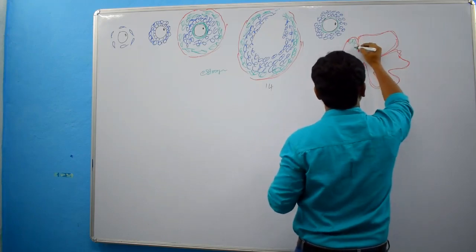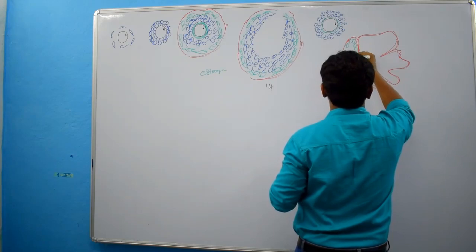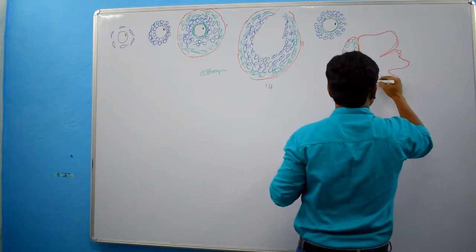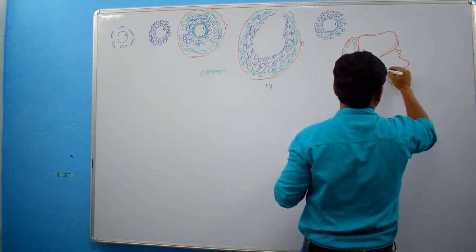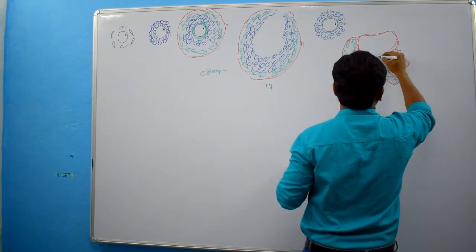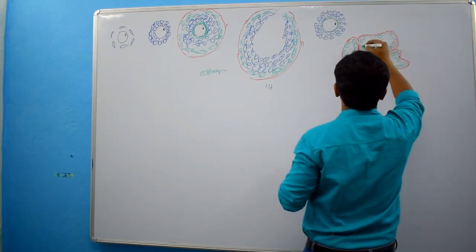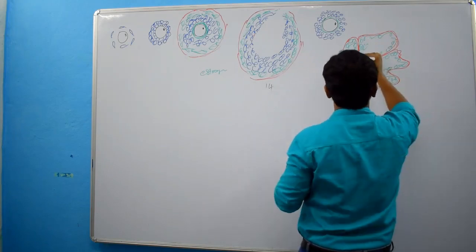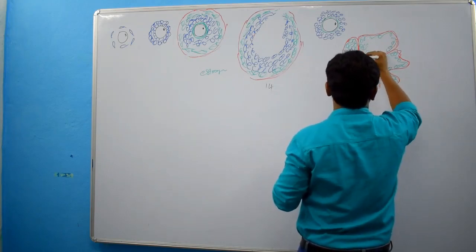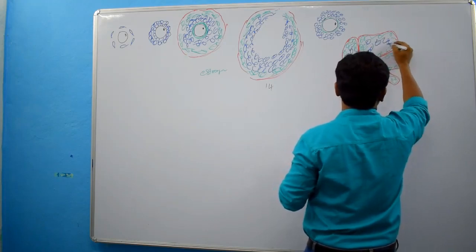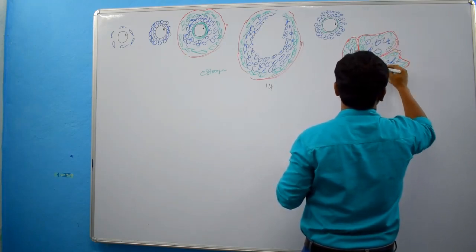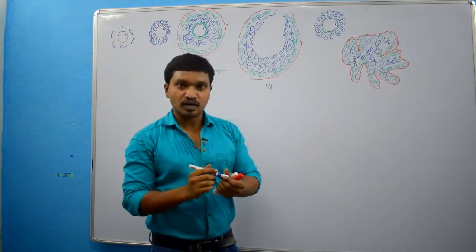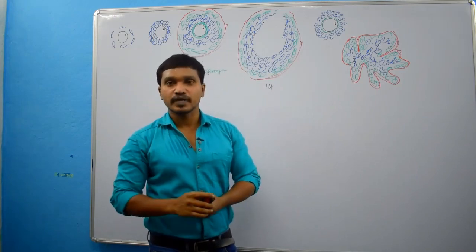Now theca interna cells are converting into theca lutein cells. These are theca lutein cells. And these granulosa cells are converting into granulosa lutein cells. Right? This structure contains a yellow color pigment.